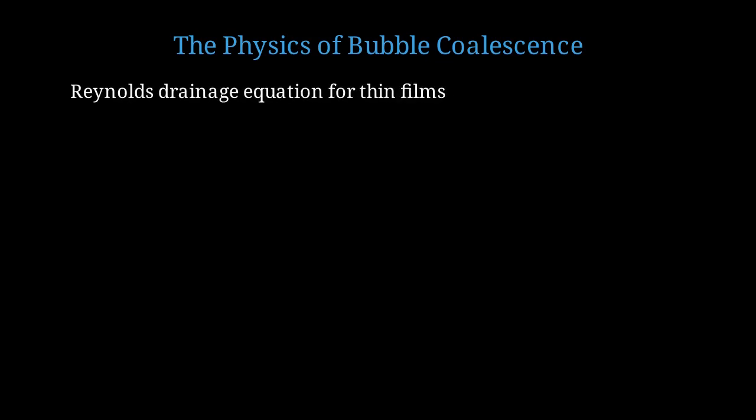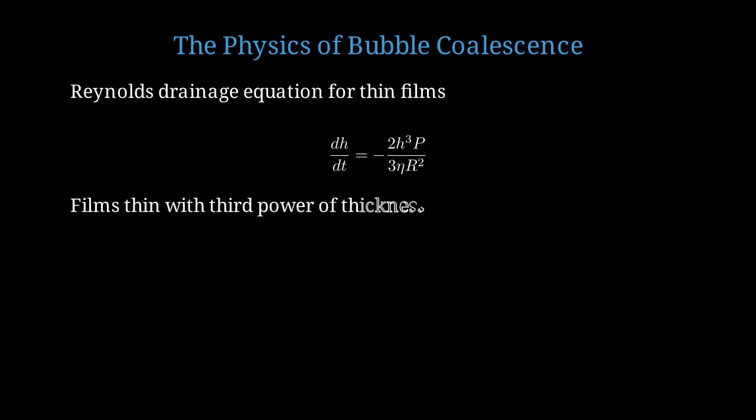Let's examine the physics of bubble coalescence in more detail. This is governed by film drainage dynamics. Film drainage between two approaching bubbles is described by the Reynolds drainage equation. The rate of film thinning, dh/dt, equals negative 2h cubed p over 3 eta r squared, where h is film thickness, p is pressure, eta is viscosity, and r is radius. Notice the cubic dependence on thickness. As films get thinner, drainage accelerates rapidly.